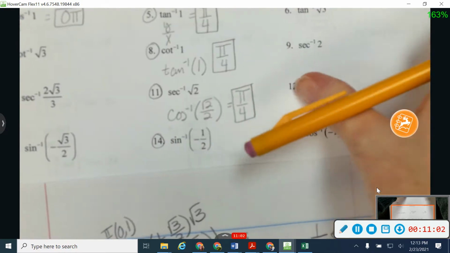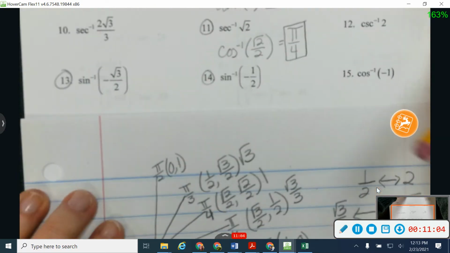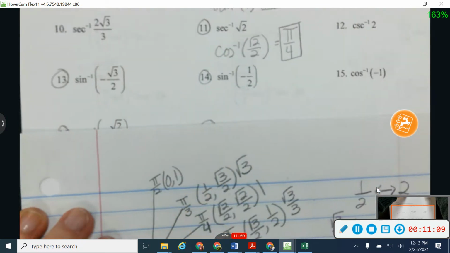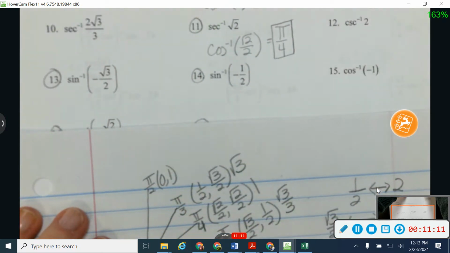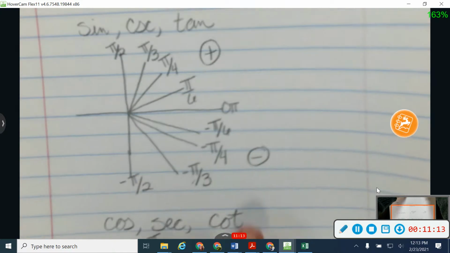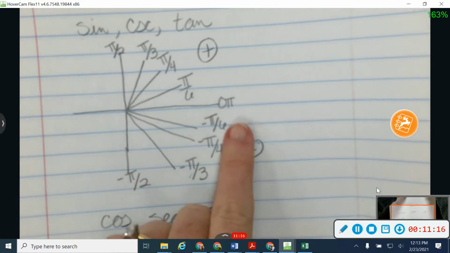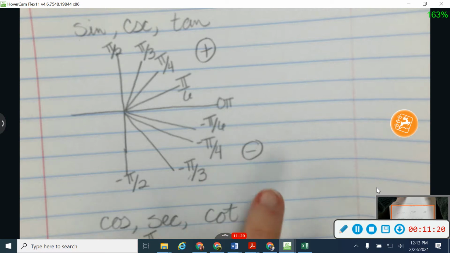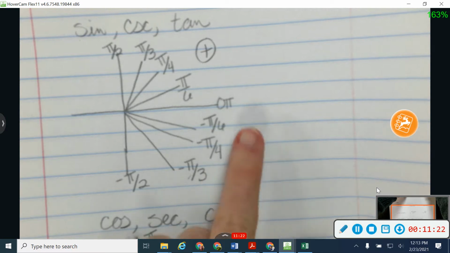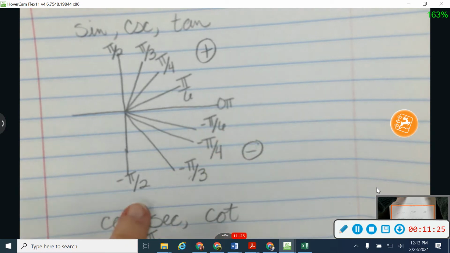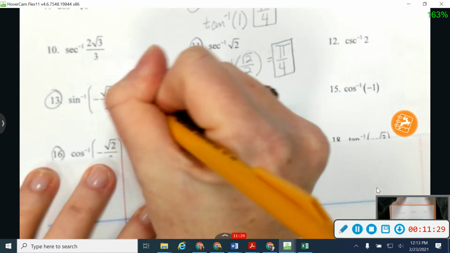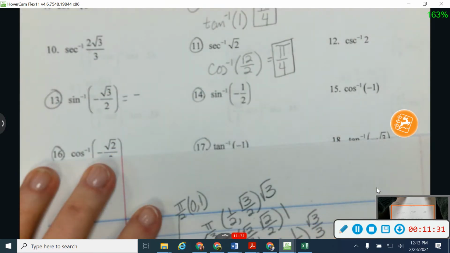All right, let's jump into our negatives. On number 11, I'm going to find where is sine negative square root of 3 over 2. Notice with sine, with a negative value, all of my answer choices are negative. Do you see that? So with sine, I've got a negative value, which means I'm going to have a negative answer. So I'm going to start by putting on my negative. I know this answer is going to be a negative angle because I'm working with sine.